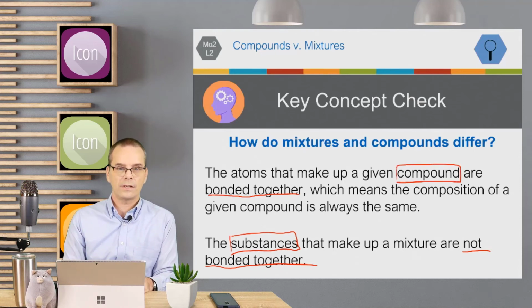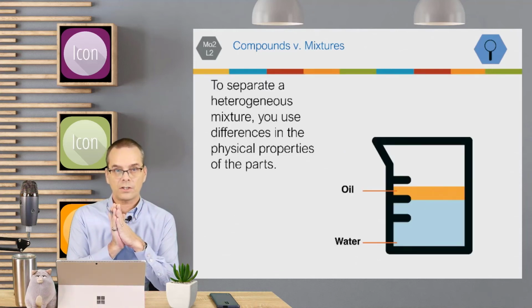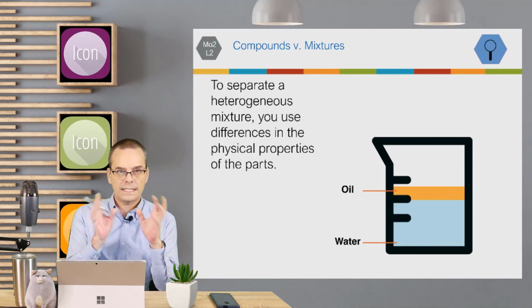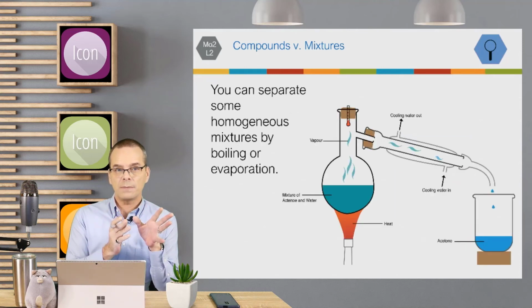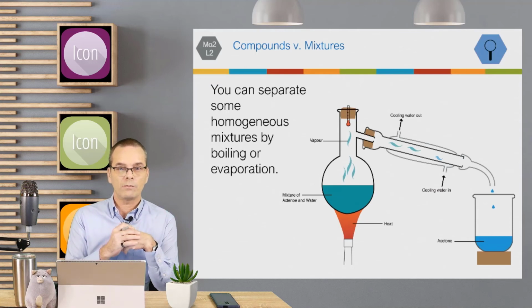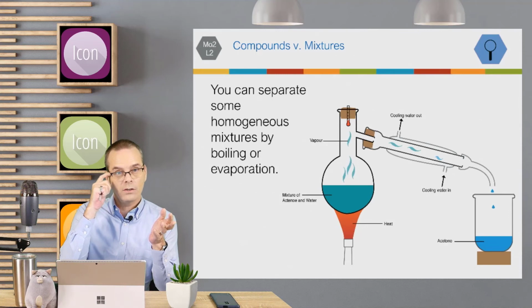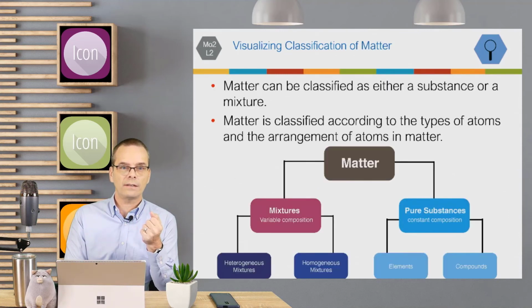Now, to separate a heterogeneous mixture, you use differences in the physical properties of the parts. You can separate some homogeneous mixtures by boiling or evaporation. For example, if you want to separate sugar from water or salt from water, you simply boil it, and the evaporation will take care of that.